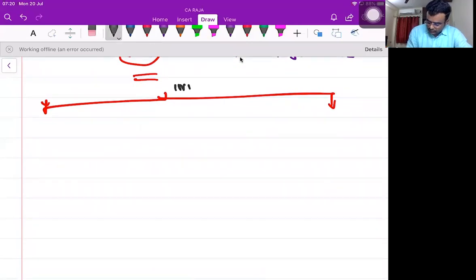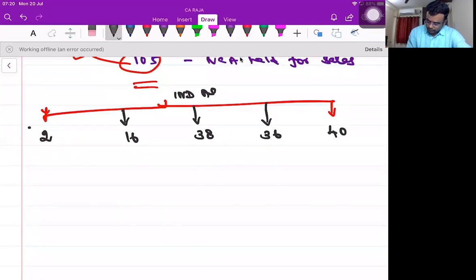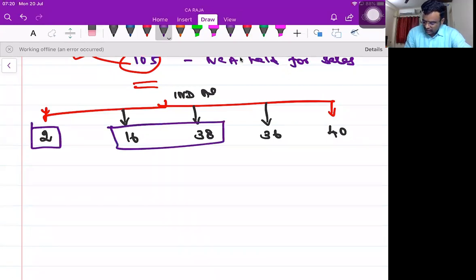Ind AS 2, 16, 38, 36, 40. Rather than saying it like this, I can say this is one area, this is another area, this is common for this.